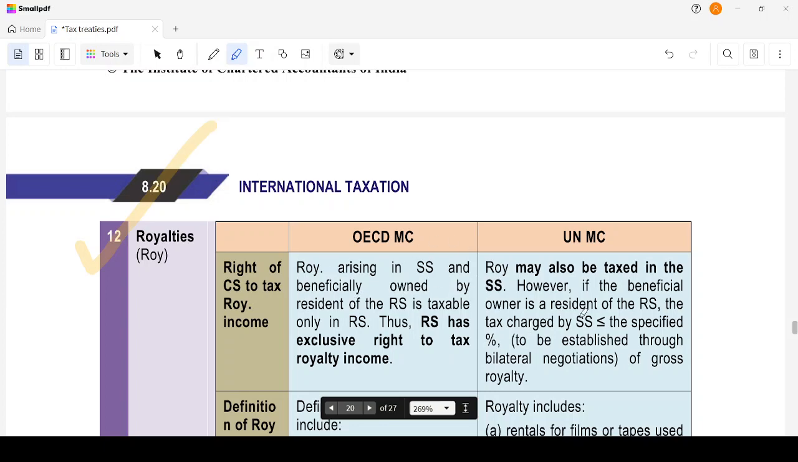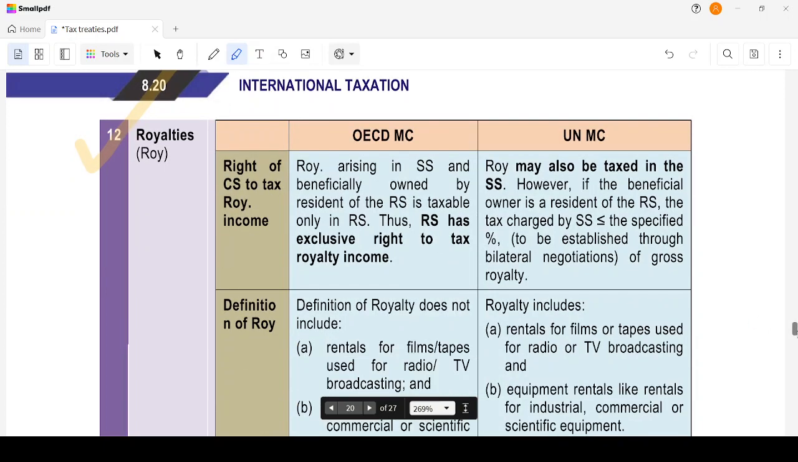OECD model: royalty arising in the source state and beneficially owned by a resident of the resident state is taxable only in the residence state. Thus, the residence state has the exclusive right to tax royalty income. As per the OECD model, resident royalty will be taxed in the resident state.